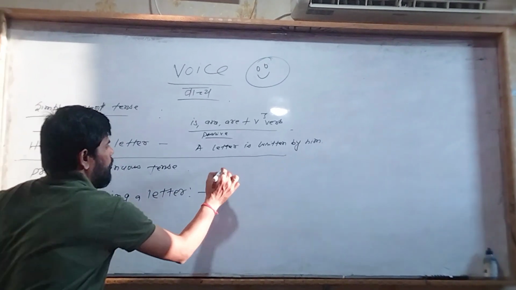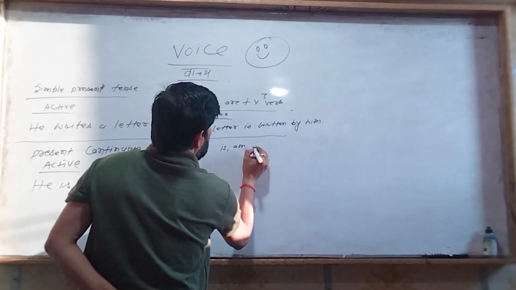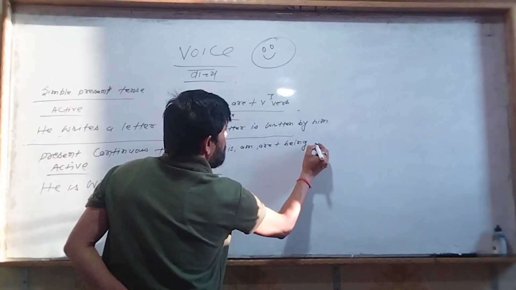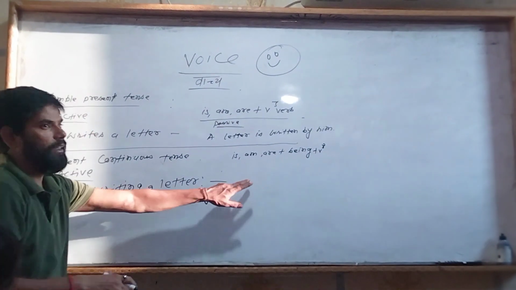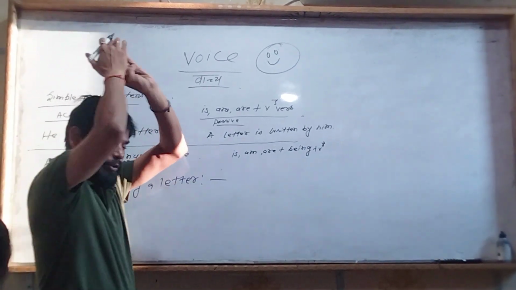Yes, sir. Now tell me what will be the passive, and the rule is is, am, are plus being plus V3, that is verb 3. Okay, fine. So what will be the sentence? A letter is being written by him. Very good. Everyone just clap for him.